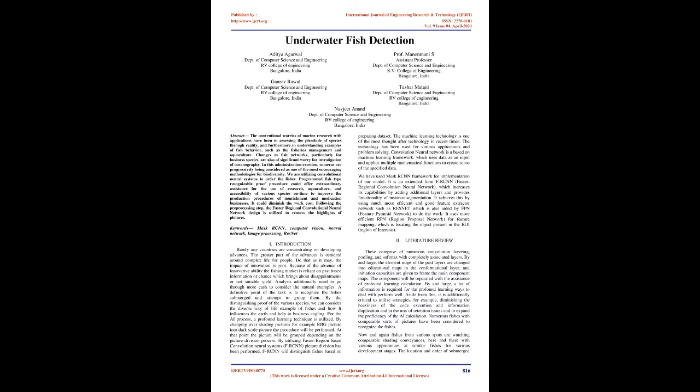It is an extended form of FRCNN, faster regional convolution neural network, which increases its capabilities by adding additional layers and provides functionality of instance segmentation. It achieves this by using much more efficient and good feature extractor networks such as ResNet, which is also aided by FPN, feature pyramid network, to do the work. It uses more efficient RPN, region proposal network, for feature mapping, which is locating the object present in the ROI, region of interests.